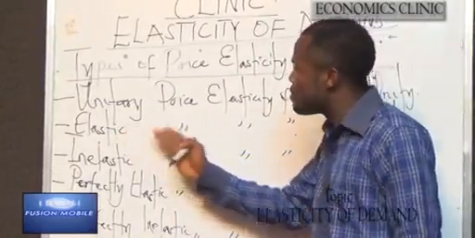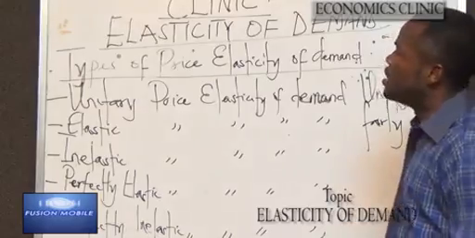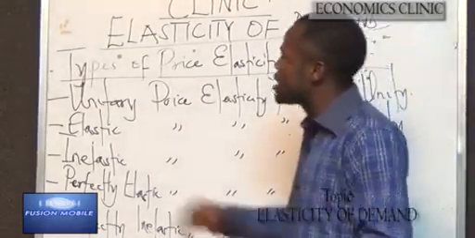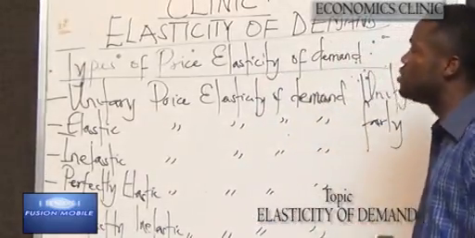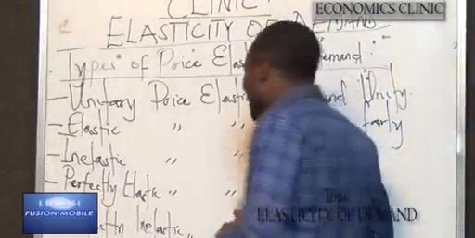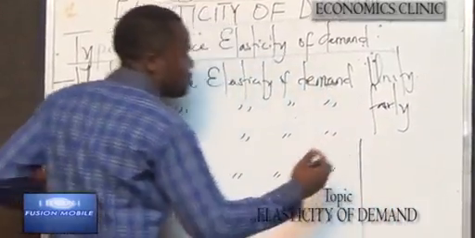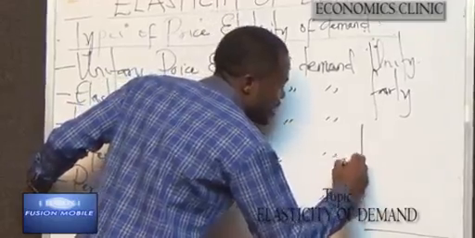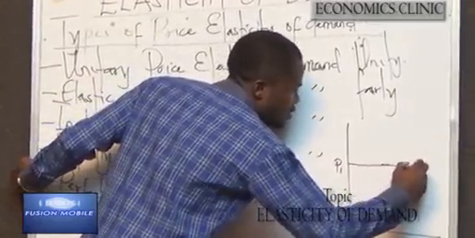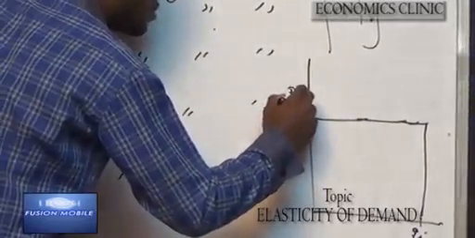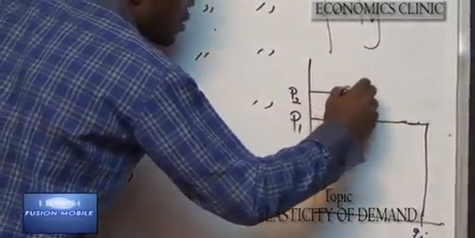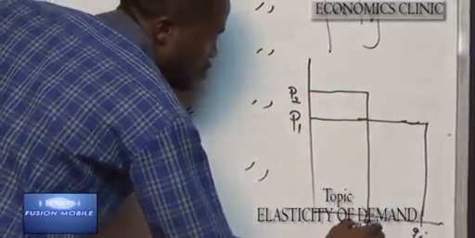Now, elastic price elasticity of demand. Demand is said to be elastic when a smaller percentage change in price brings about a larger percentage change in quantity. This can be explained with a graph in this manner, where a smaller percentage change, price P1, leads to Q1, and price P2 leads to Q2.